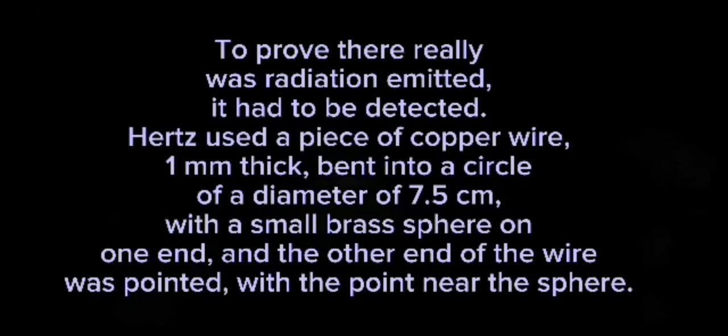To prove there really was radiation emitted, it had to be detected. Hertz used a piece of copper wire 1 mm thick, bent into a circle with a diameter of 7.5 cm, with a small brass sphere on one end, and the other end of the wire was pointed, with the point near the sphere.